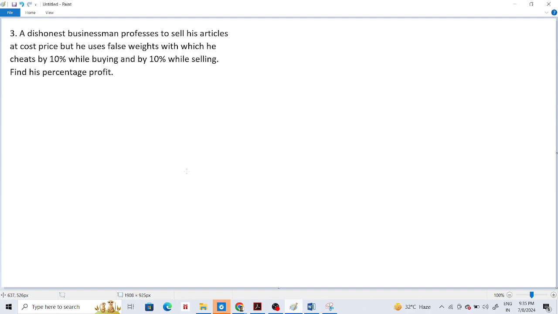A dishonest businessman professes to sell his articles at cost price. Again, CP equals SP, revenue equated. But he uses false weights with which he cheats by 10% while buying and by 10% while selling.